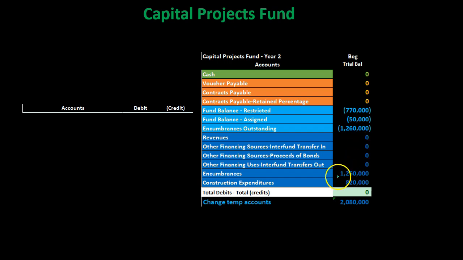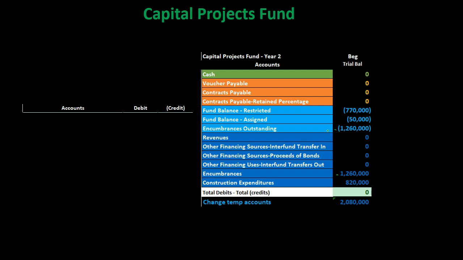So we have the encumbrances. Notice the encumbrances are here. Those are the things you might say, well, we don't normally close out the encumbrances. Well, we didn't use all the encumbrances here, but the project's done. So we're going to reverse the encumbrances. So this wasn't done in year one.